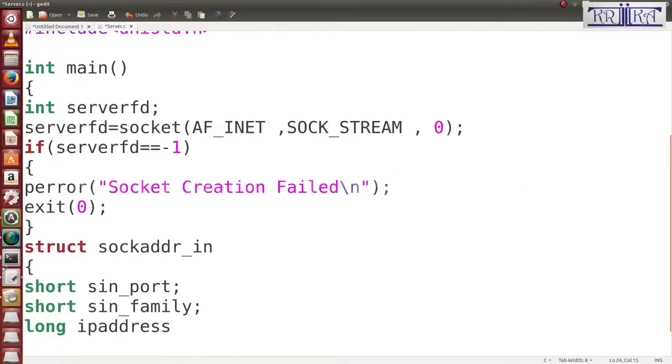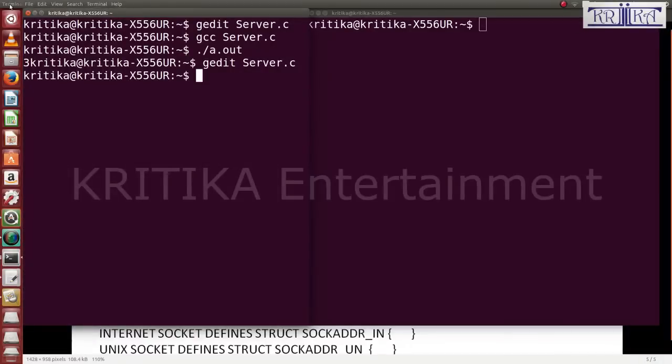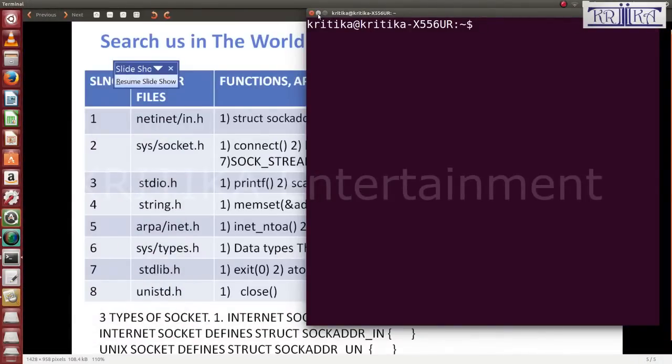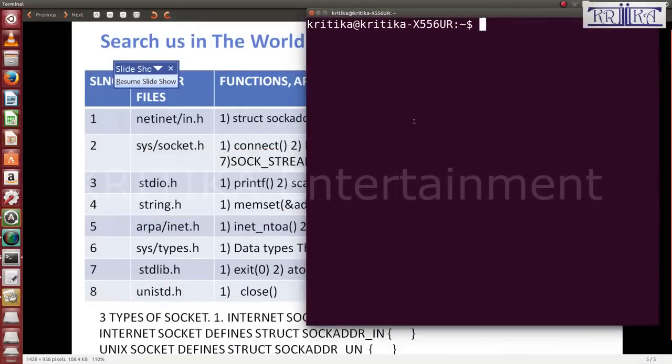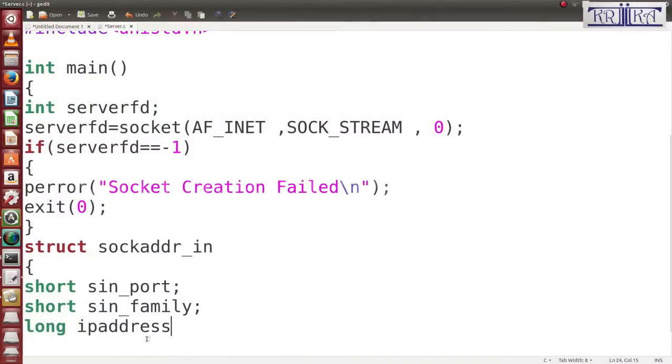So it will hold, you can see here the formats, it will hold this IP address. in_addr, which is sin_addr.